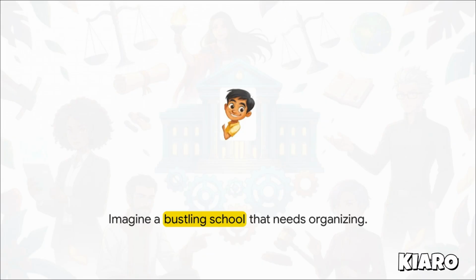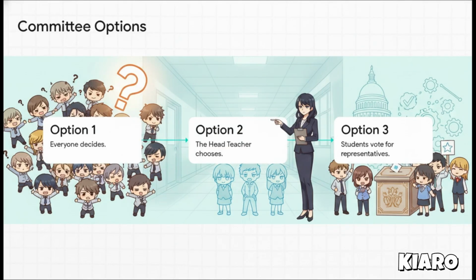You've got complex timetables to make, massive sports events to run, daily lunches to serve to hundreds of kids, and morning assemblies to plan. The head teacher quickly realizes that to get all this done, they need to set up a student committee to make the rules, actually implement them, and make sure everyone's playing along. So the head teacher has 3 main ways to form this committee. Option 1, make every single student responsible for every decision. I mean, you can guess how chaotic that would be. It'd be a total nightmare.